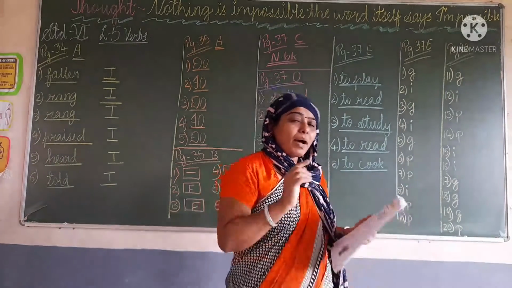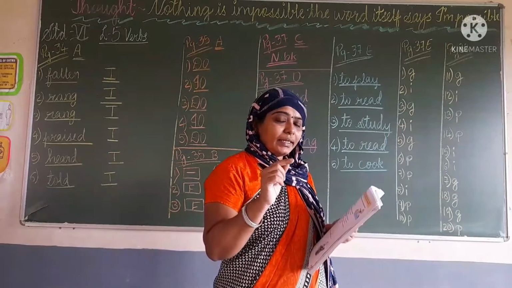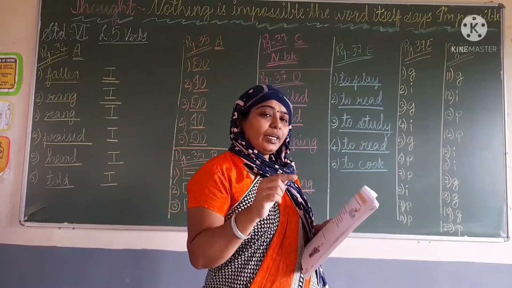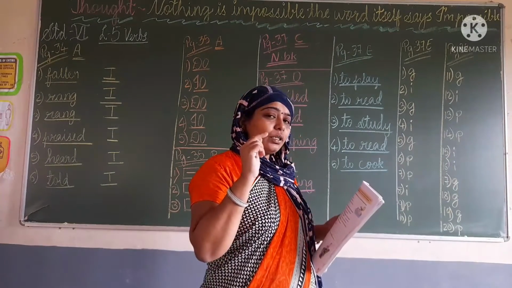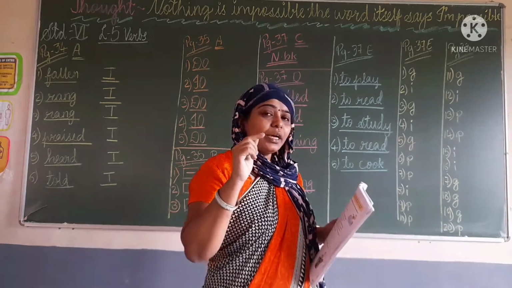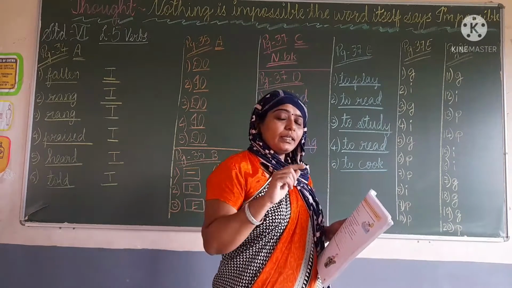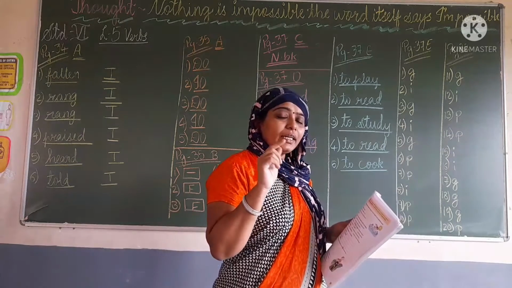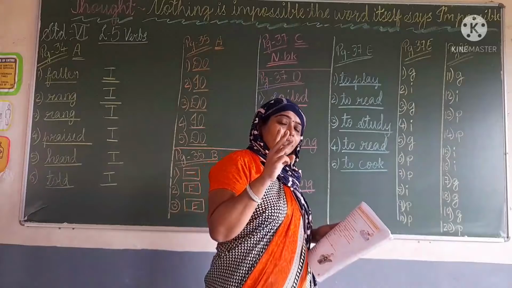And if they are participle, they are making the sentence change by adding ing or ed or t to the verb, and then they are working as an adjective in the sentence. If they are adding ing, then it is a present participle, and if they are adding ed or t, then it is a past participle. Okay, so these are the three different types.